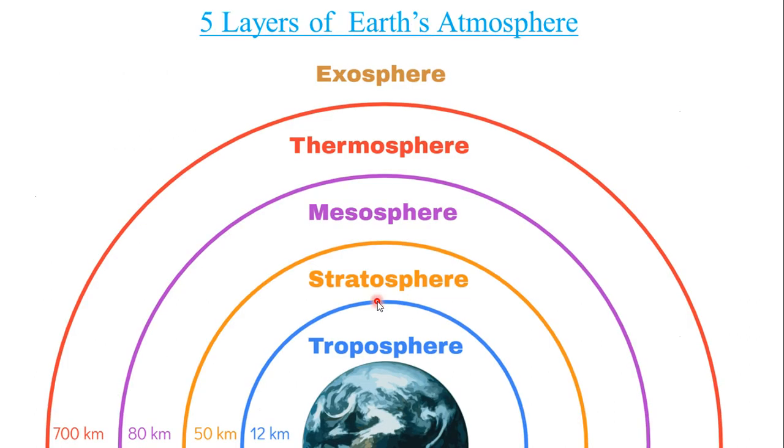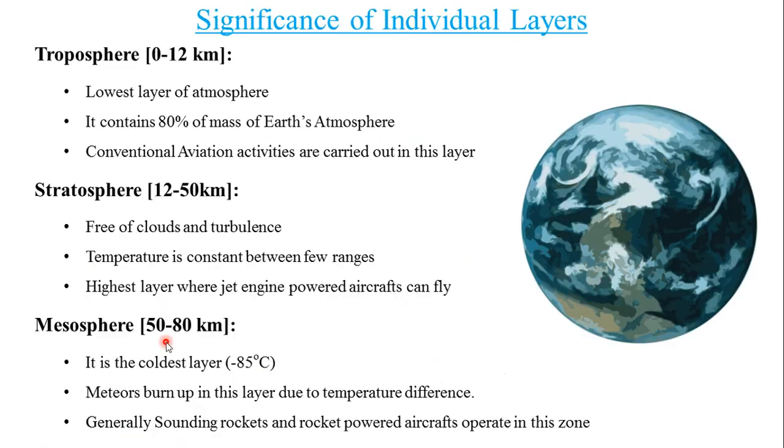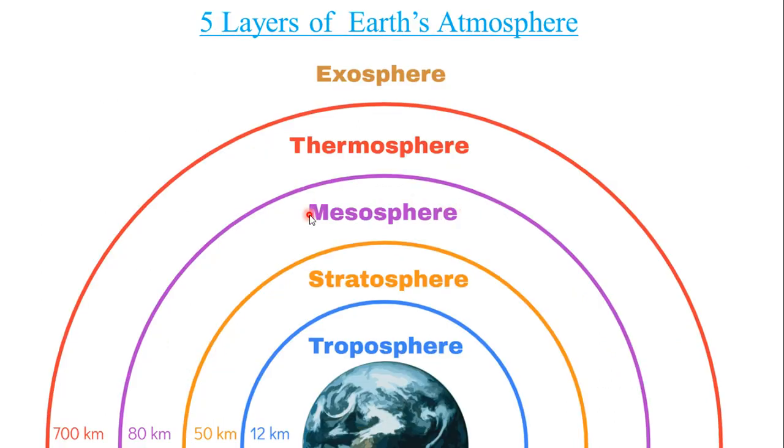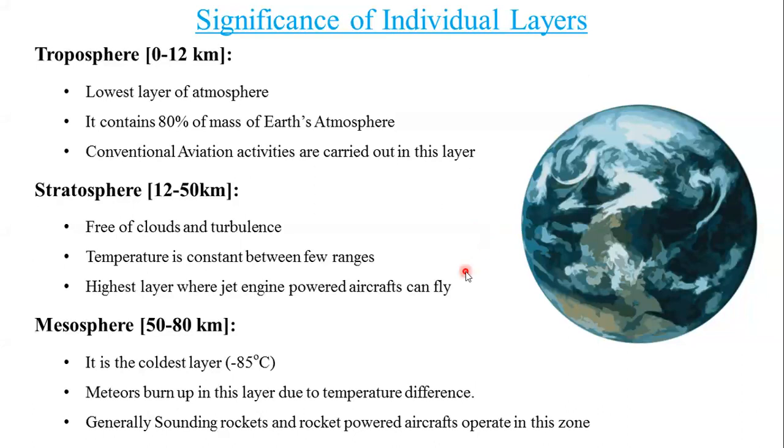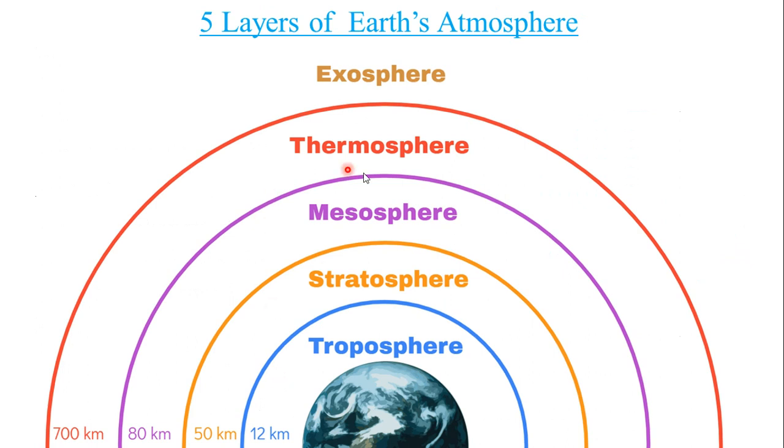The next layer of atmosphere is mesosphere. Mesosphere ranges from 50 km to 80 km range. Mesosphere is the coldest layer of atmosphere and as the temperature change is huge, the meteors or small kind of stones, space stones, fly over this region and they get burned off. Typically in this region we could see the sounding rockets and balloons.